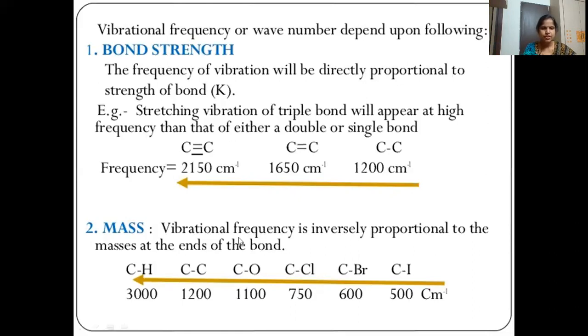Then mass. Vibrational frequency is inversely proportional to the masses. So if we compare C-H, C-C, C-O, C-Cl, C-Br, C-I, iodine has a higher mass. Higher mass means the vibrations will absorb at lower frequency. So that is why you can see the band at 500, whereas for C-H it is near the 3000 mark.